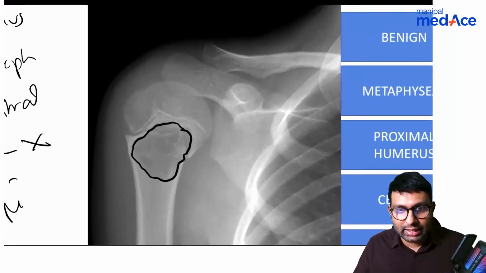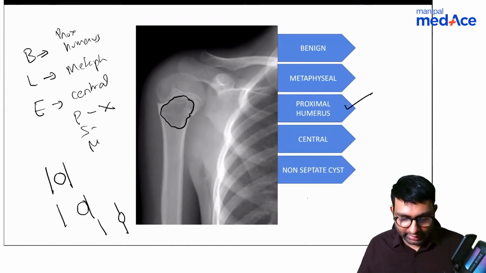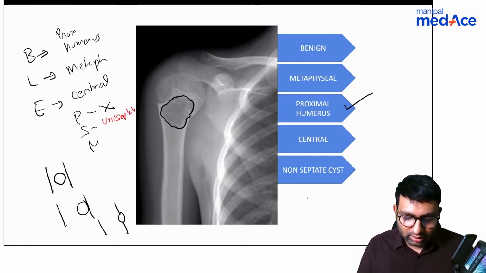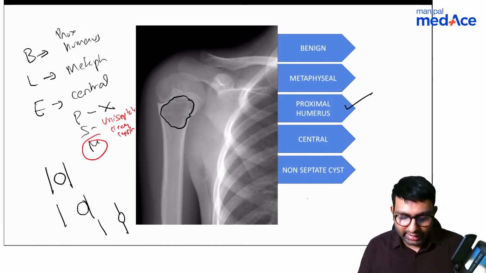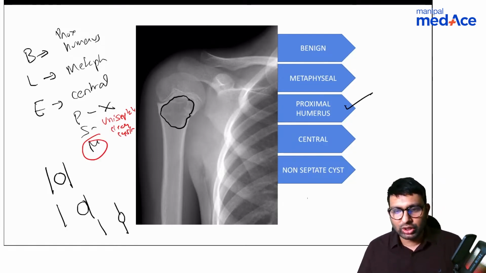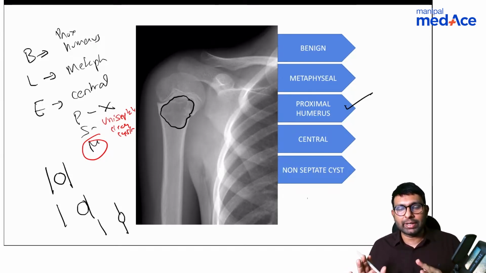Okay, so it is almost clear. Central, correct. So there is a uniseptate clear cyst. Okay, that is a special feature. And matrix here is not very clear. You can't see any matrix that clearly. So this is what I've got from here: non-septate cyst, central, proximal humerus, metaphyseal, benign.